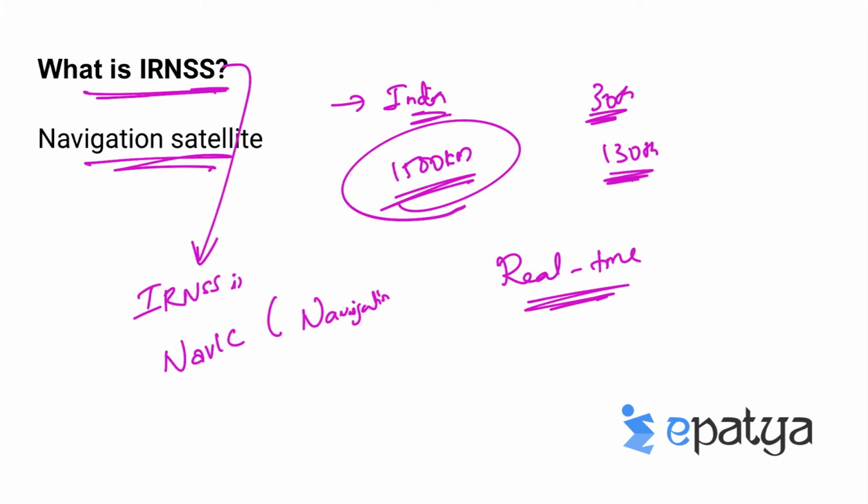This system currently consists of a constellation of 7 satellites with 2 additional satellites on ground as standby.